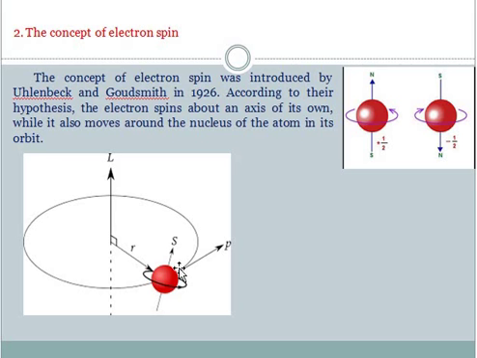If the electron is moving in an anti-clockwise direction in orbital motion as well as in spin motion, then we say that spin and orbital motion are parallel. If the electron revolves in an anti-clockwise direction in orbital motion and the spin motion is in a clockwise direction, then we say that the spin motion and the orbital motion are anti-parallel.